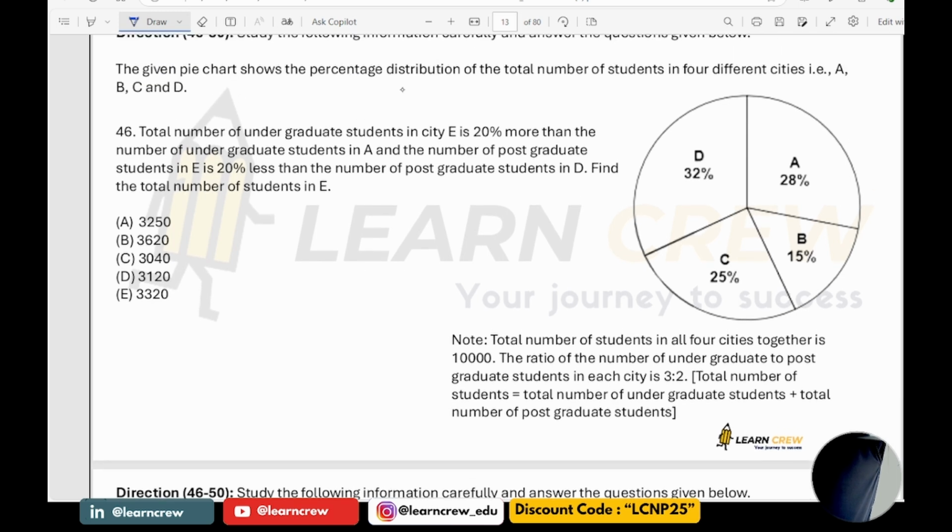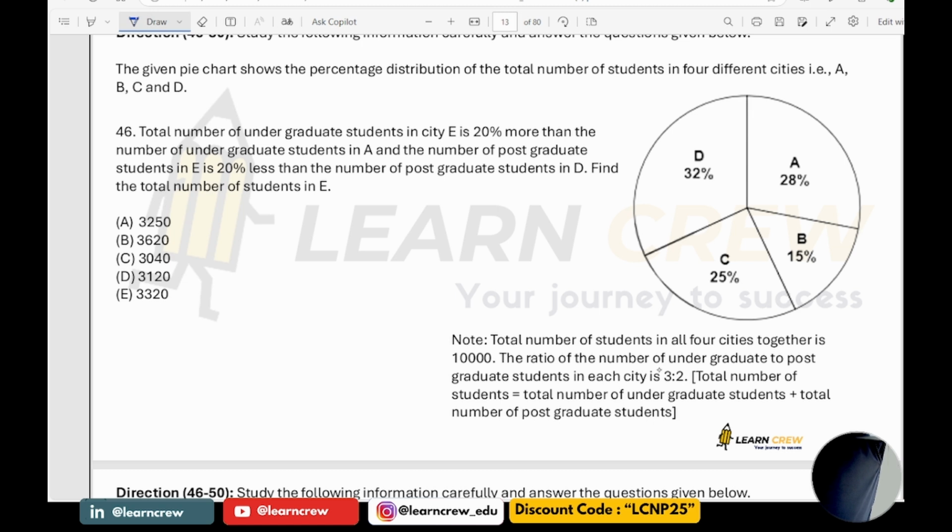The given pie chart shows the percentage distribution of the total number of students in 4 different cities: A, B, C, and D. Total number of undergraduate students in city E is 20% more than the number of undergraduate students in A, and the number of postgraduate students in E is 20% less than the number of postgraduate students in D. Find the total number of students in E. Number of students in all 4 cities is 10,000.